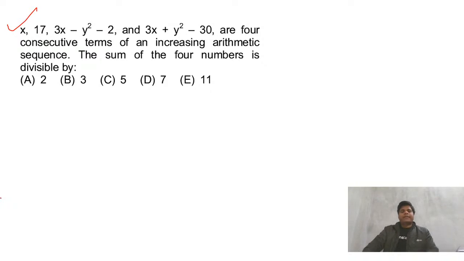x 17, 3x minus y square minus 2 and 3x plus y square minus 30 are four consecutive terms of an increasing arithmetic progression. So this is simple. I think the sum of the four numbers is divisible by, or the sum of four consecutive numbers, if we add, we'll get just x. Try this question, use properties of AP. I think that will work here. Then we'll discuss.